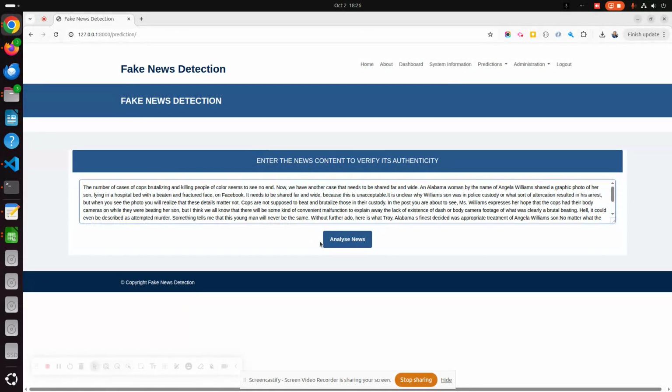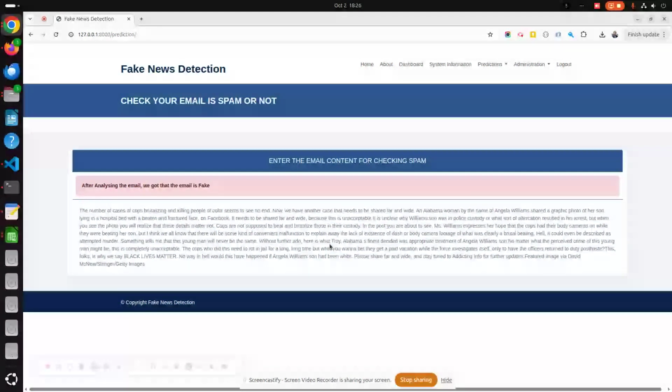Once I click on analyze news, it says that this is fake, because our system checked the genuineness of the news against the dataset, and after checking it analyzed that this is fake news, because there is no genuineness, no newspaper published it. That's why it's fake.